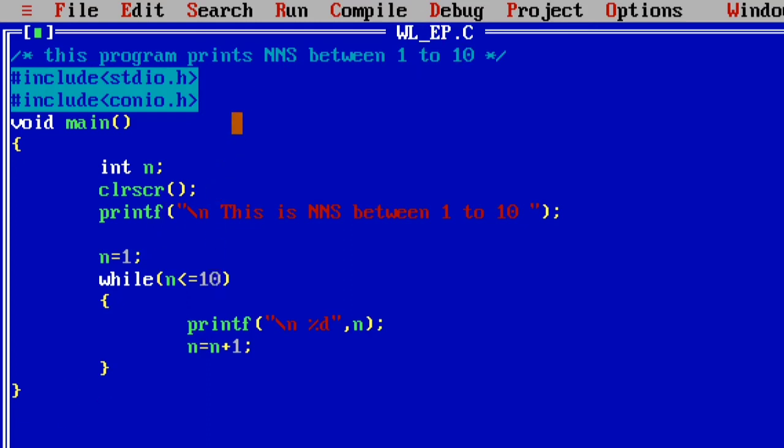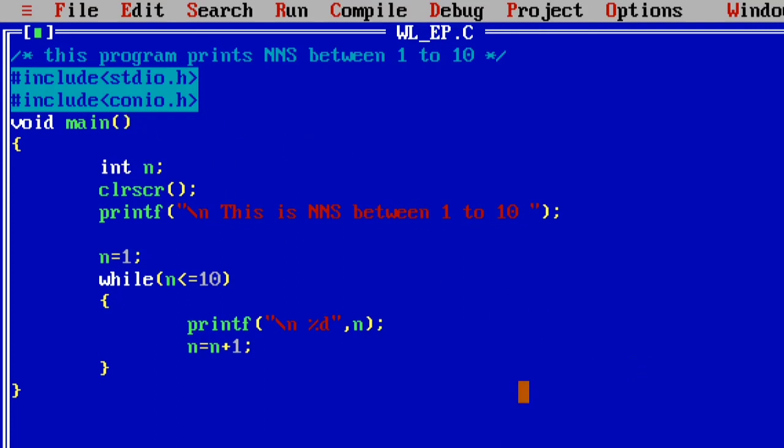The remaining top of the program is the same. The preprocessor stdio.h is used for printf and scanf purposes, and conio.h preprocessor is for clrscr. In this program I used only one variable, that is n, so I declared n at the top of the program.